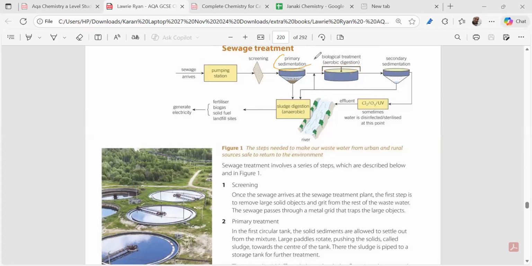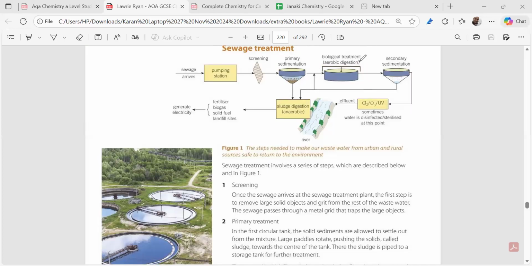This is primary sedimentation. Next, we are passing the water where the solid particles have come down to the second tank. We are using enzymes and other good bacteria in presence of air. This is important. In presence of air, aerobic digestion. Remember this. What happens over here? It will be breaking down any solid particles, any other particles which are there. It will be making them smaller.